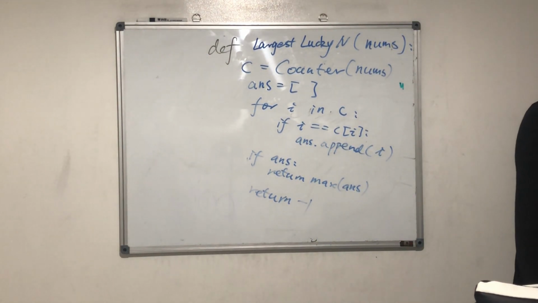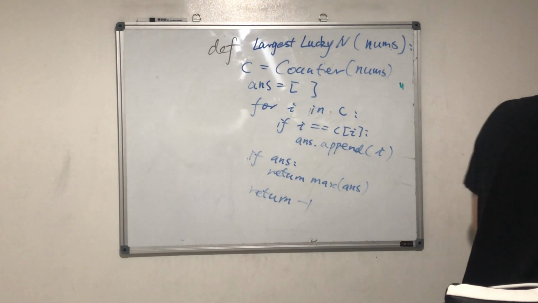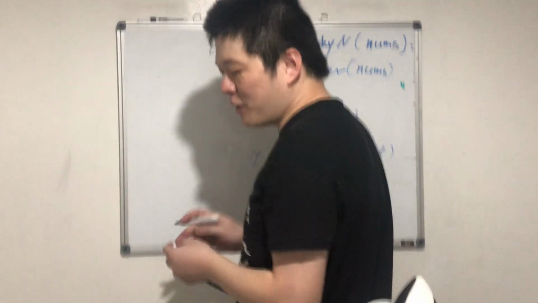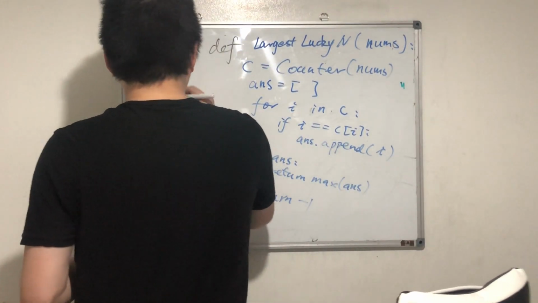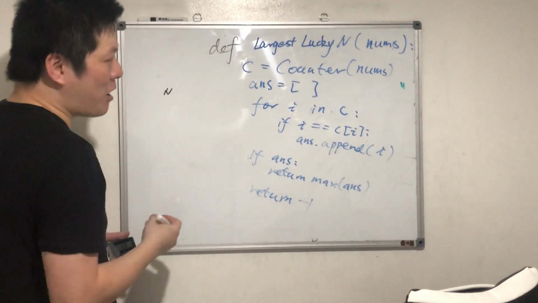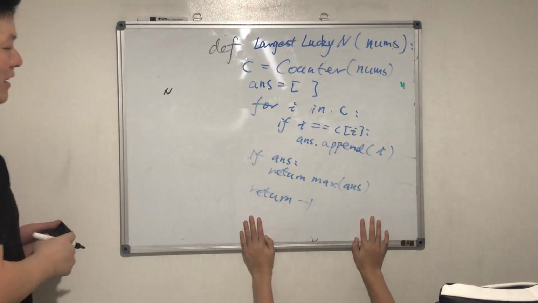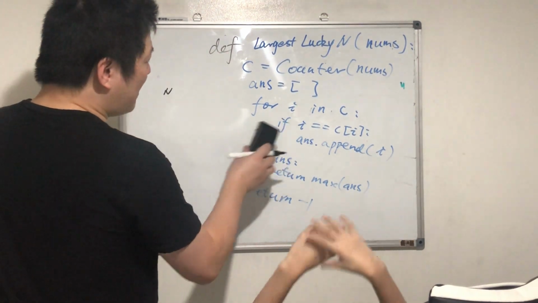How many iterations? O(n). What's the space complexity? O(n), because I'm using a counter. And A is the number of, oh, nice list. There's no numbers in the list. Okay, look here.